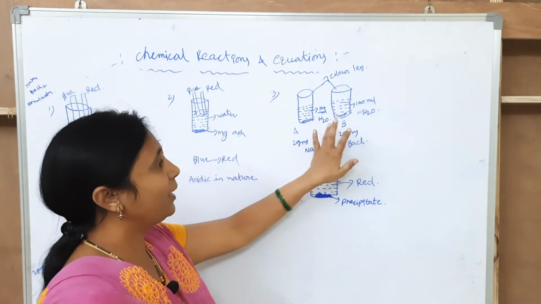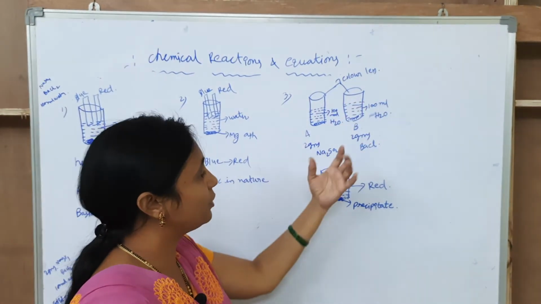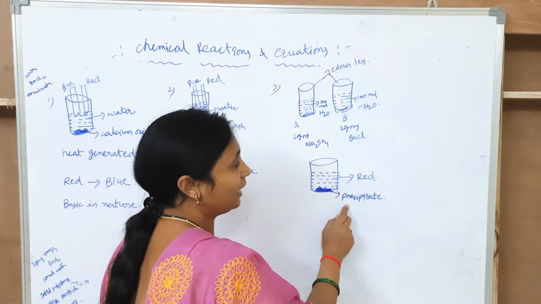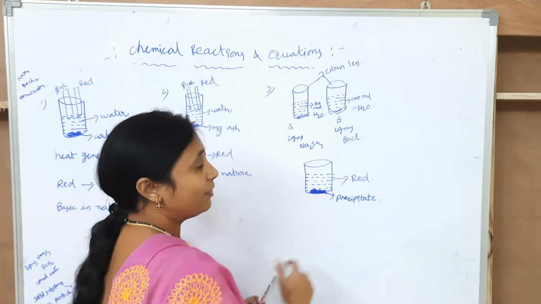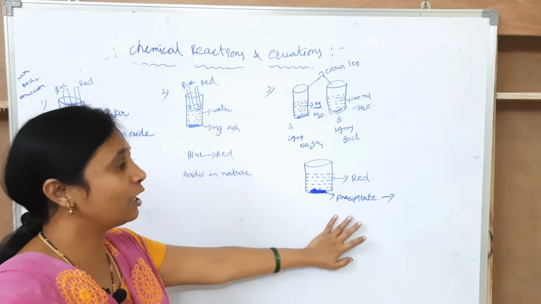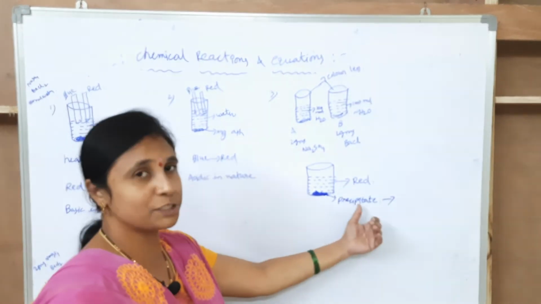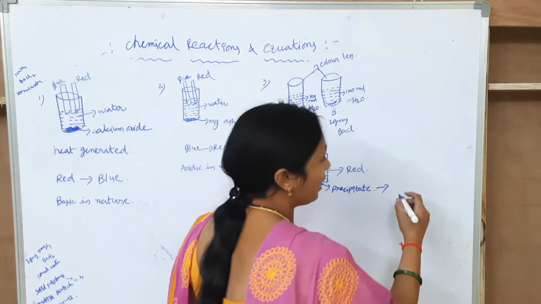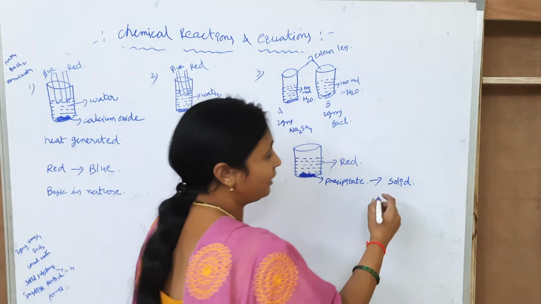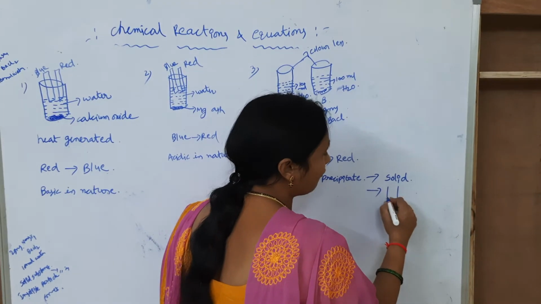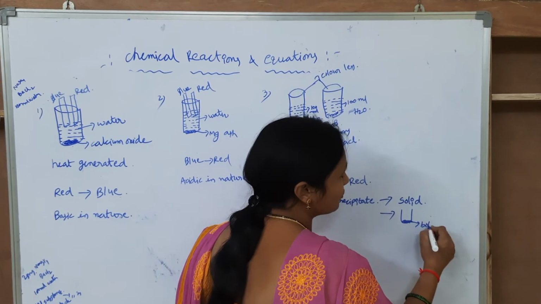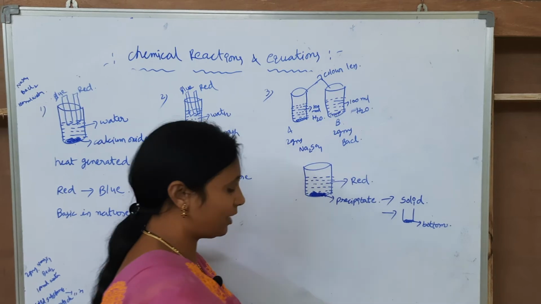Okay, I am taking the 2 beakers. I am taking these 2 solutions into 1 beaker. What you observe here, the white precipitate is created and the color of the liquid is red. The precipitate means insoluble particle solution. Insoluble product solution is called the precipitate. The precipitate is always in the solid state. It is always observed at the bottom of the beaker or bottom of the glass.